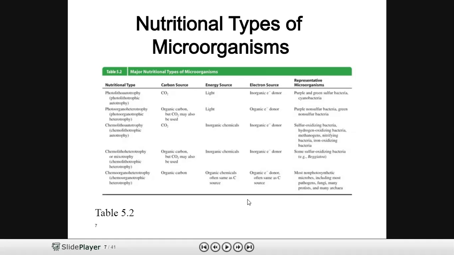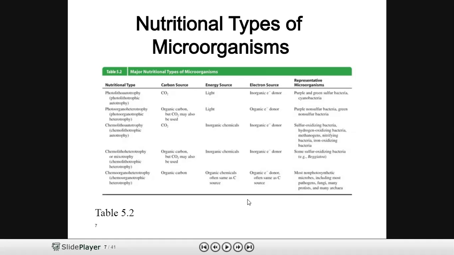And the fifth group of the nutritional type is chemo-organoheterotrophs. In this group, the carbon source, as we have discussed earlier, will be organic carbon, the energy source will be an organic chemical source, and the electron source is an organic electron source.